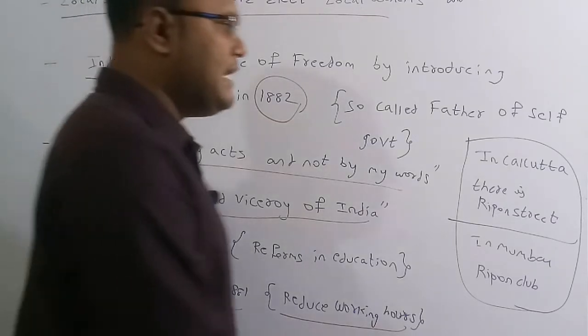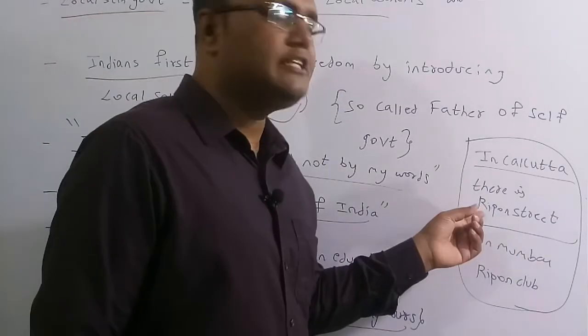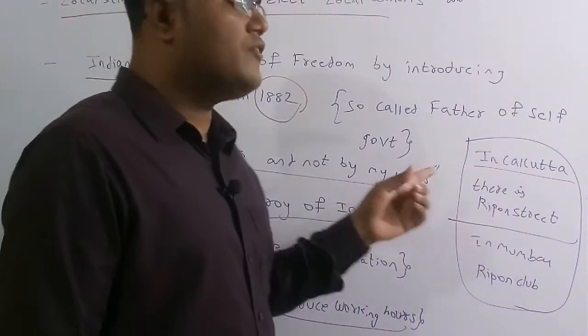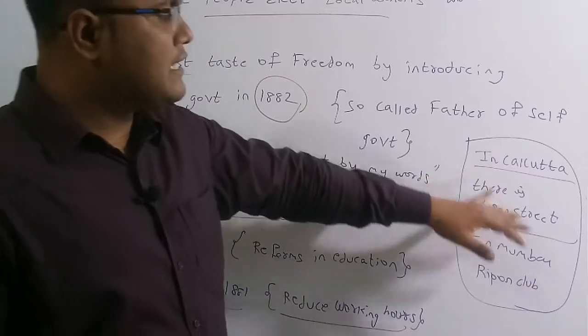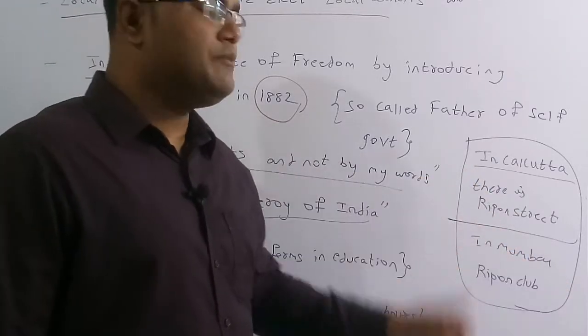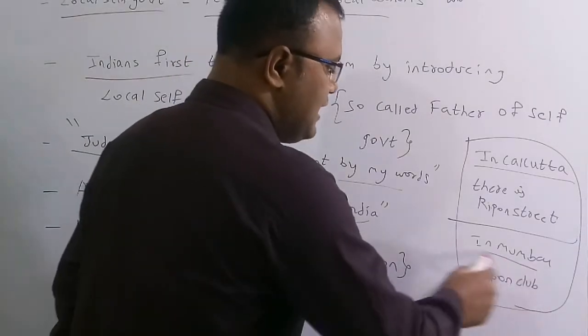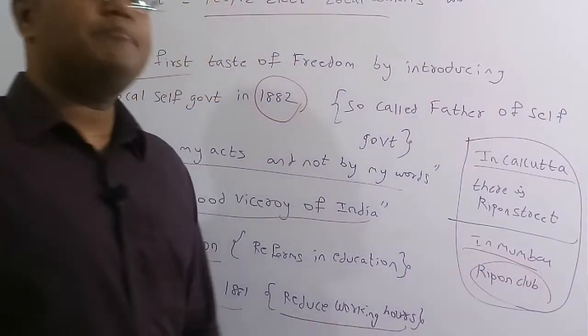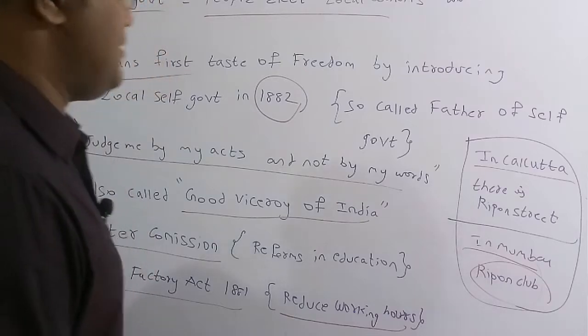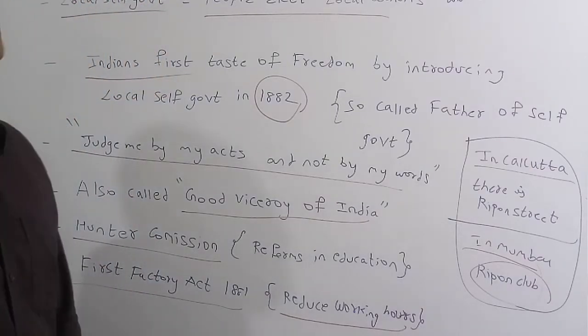And also in Calcutta, there is a street named Ripon Street. It is named after his name only. This street was renamed after Lord Ripon. And also in Mumbai there is a Ripon Club. This Ripon Club is also named after Lord Ripon. So these are the important facts of Lord Ripon.